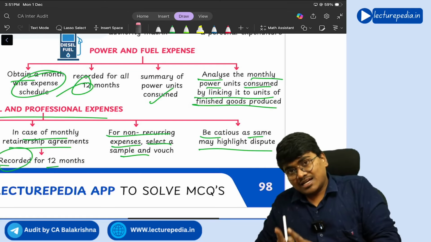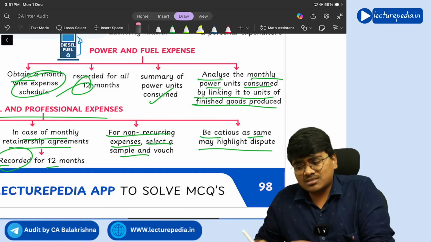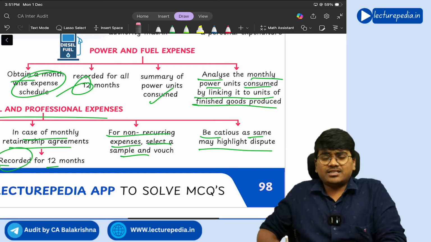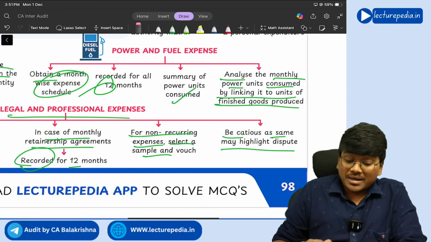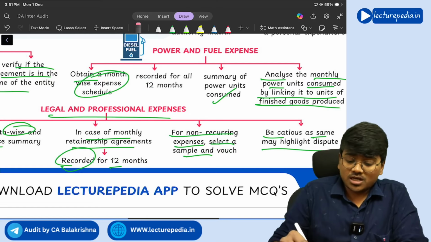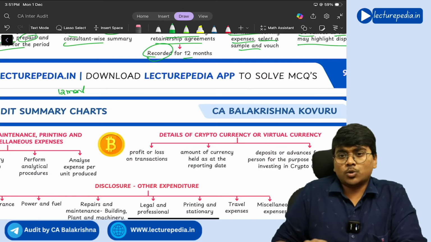So if you are incurring legal expenditure, that means you are paying an advocate. If you are paying, it means there are certain cases against the entity which the advocate is taking up. That's the reason you are paying. So by seeing the legal and professional expense account, you will get to know whether there are any cases pending against the entity, ongoing cases.